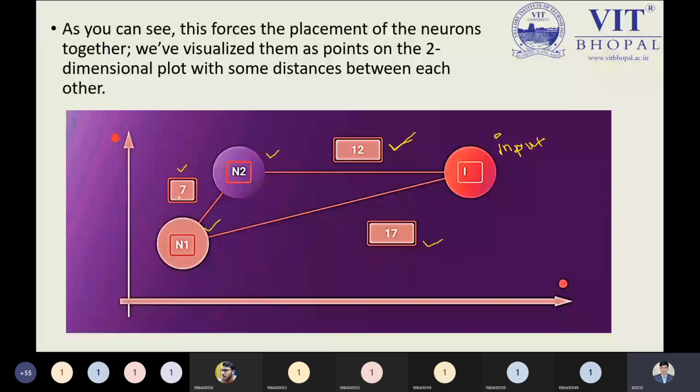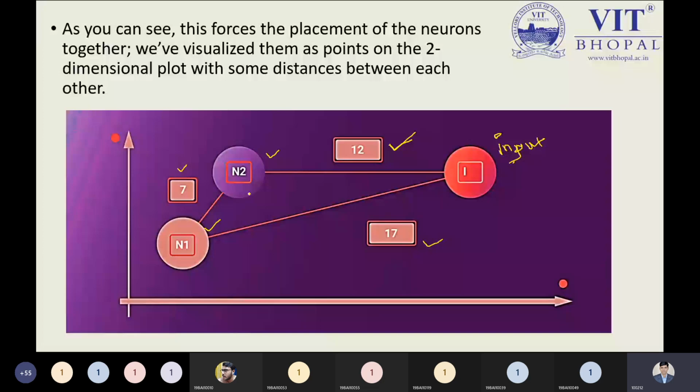But if the input features need to communicate directly with n1, it can directly communicate over the 17. So the input will communicate to n2 and n1 directly without any doubt, and there will be a connection between n2 and n1. This is a small portion we are taking. As you can see over here, the first step is the placement of the neurons together, and we have visualized them as points on a two-dimensional plot with some distance between each other, and that is the point we have to keep in mind.